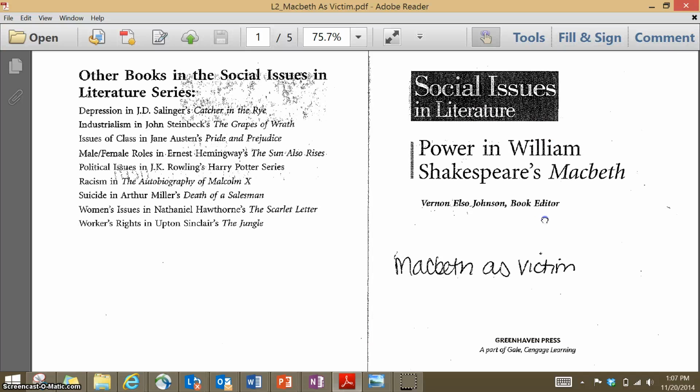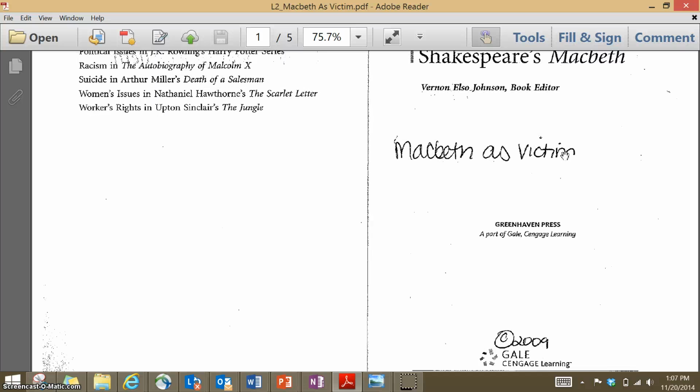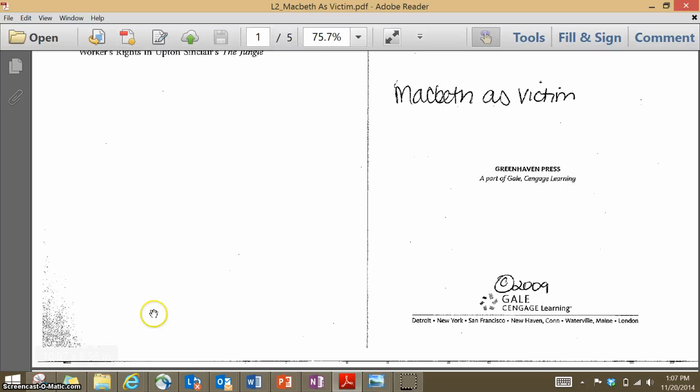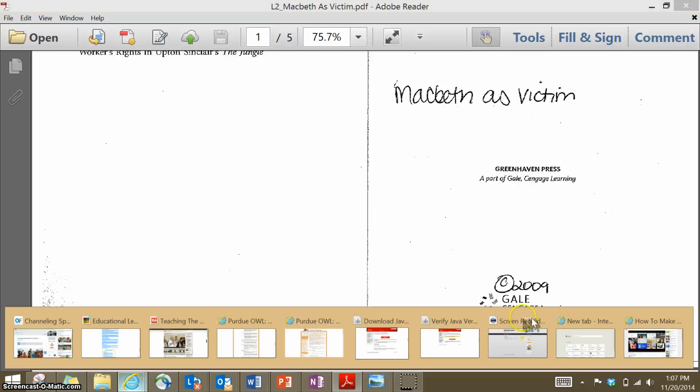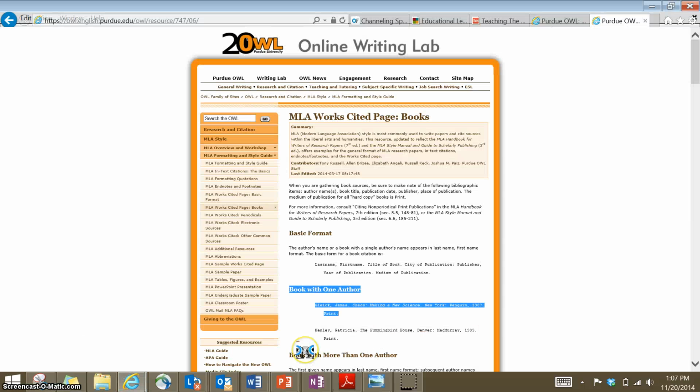Just like in the primary source, we're going to use similar information when we are citing a secondary source, in this case, literary criticism. However, before we do that, I want to again go to the Purdue OWL and check to make sure I'm going to cite information correctly. So I'm on the Purdue OWL website and I'm on the section about citing books, because each of these articles I have actually pulled for you from a book.